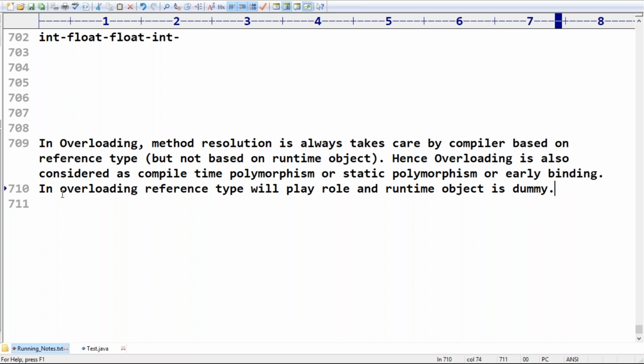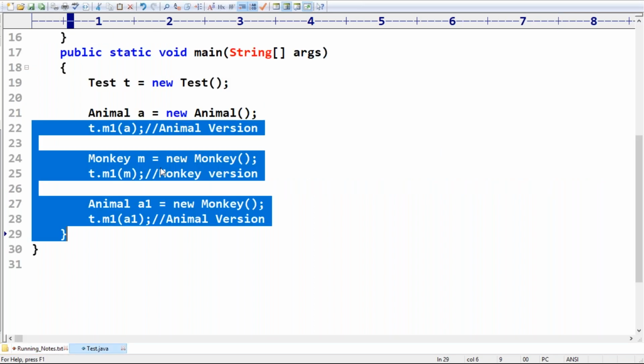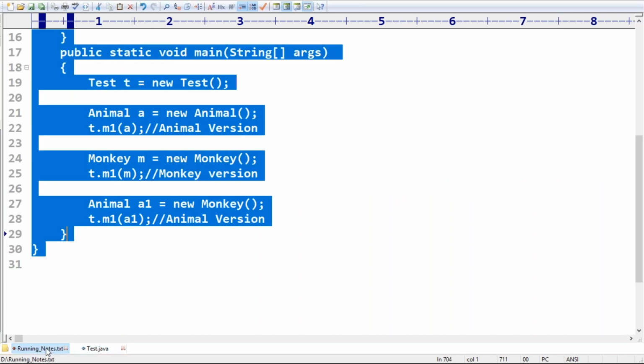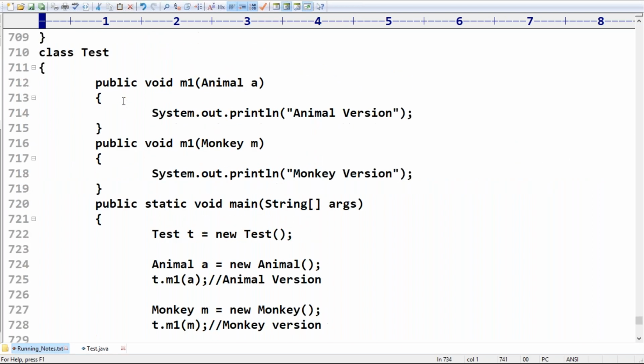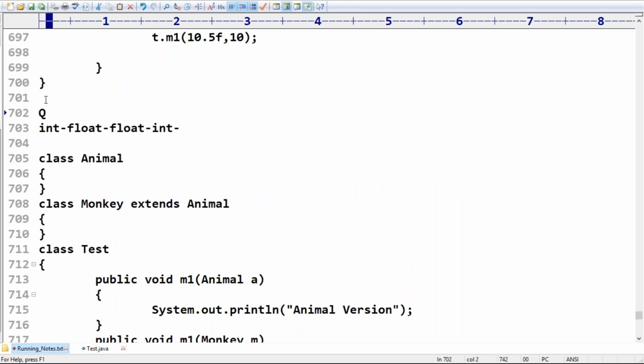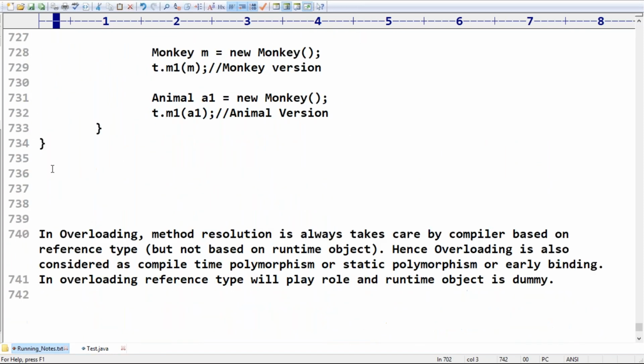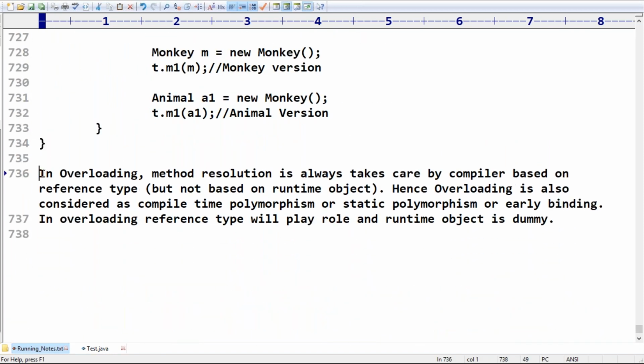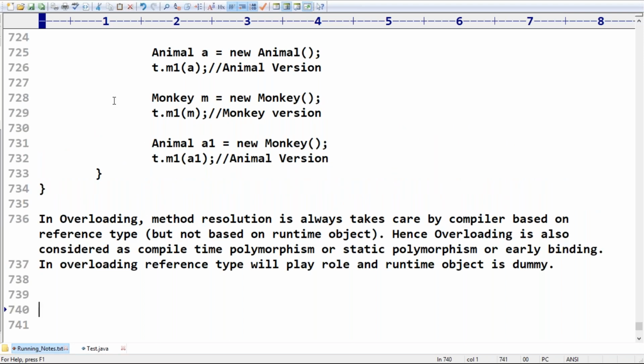Okay, well, so that's all. No explanation is required. I hope everyone is in the position to understand this example clearly. Friends, is any explanation required? Can you please confirm? Yes, sir, related to this one, is any explanation required? Okay, so this is the final conclusion. Of course, I covered this point at the beginning, but I told it slowly. Whenever we are discussing an example, you get much more clarity. I hope by this time you are getting the clarity. Reference type, runtime object, these two words are very, very important, sir. Can you please spell out when we say that two methods are said to be overloaded?